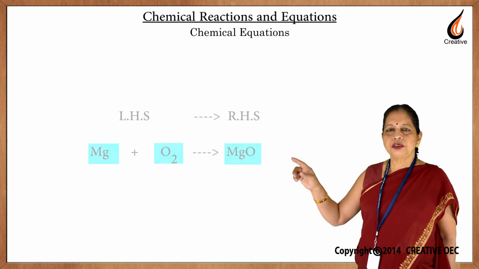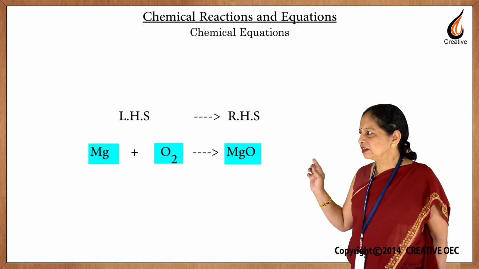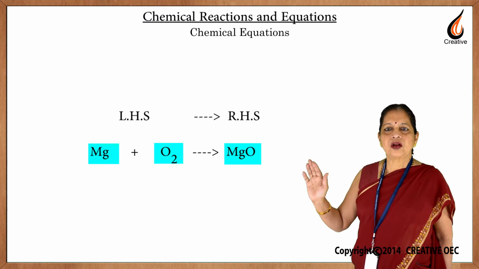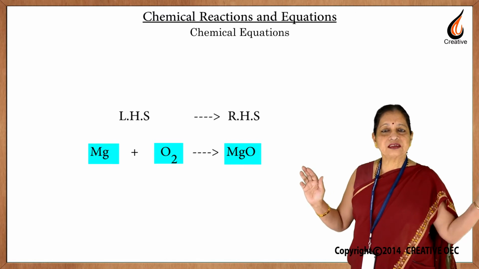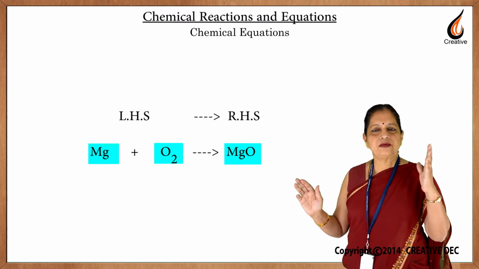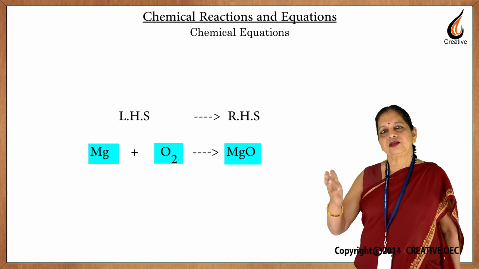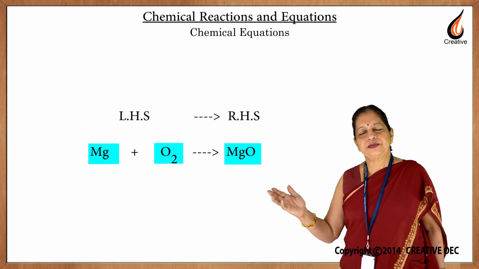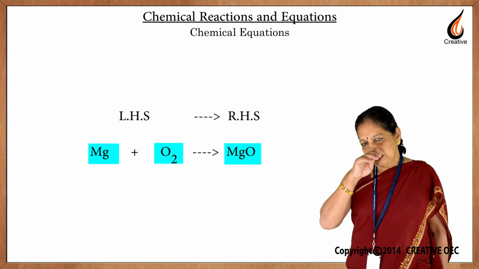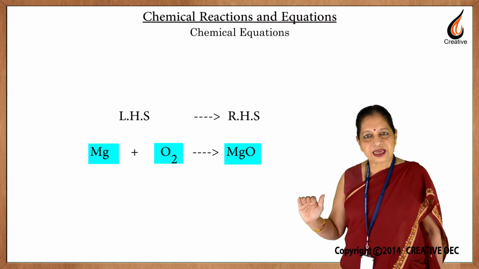Now, we put boxes around each of the reactants and the products. The reactants are written on the left hand side of the equation and they are separated by a plus sign. The products are written on the right hand side, they too are separated by a plus sign. Now, the next step is to balance the reaction.